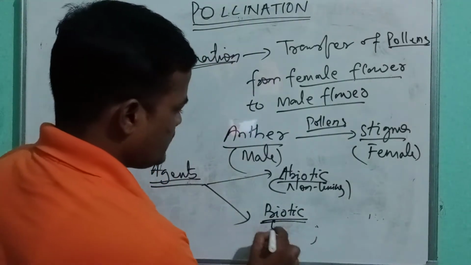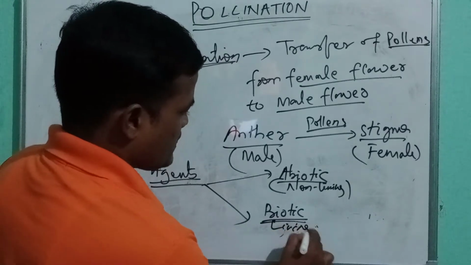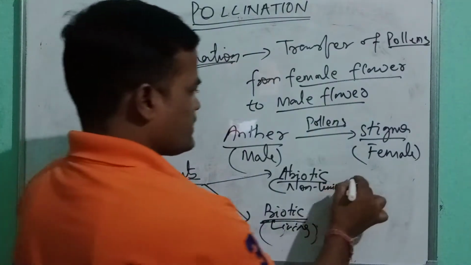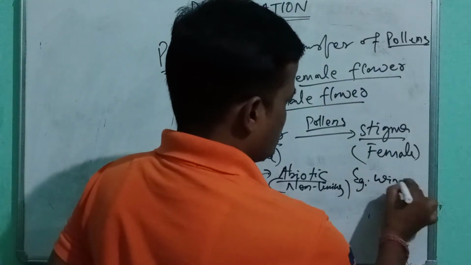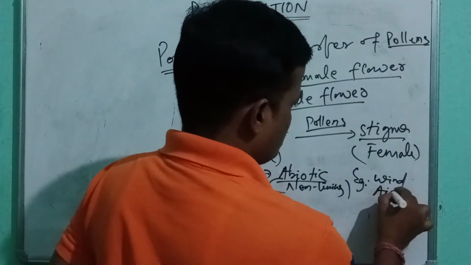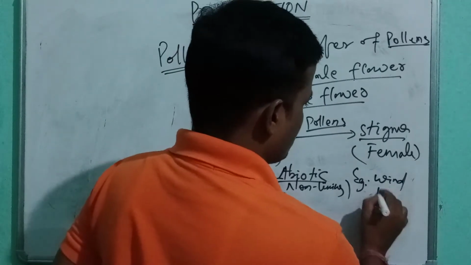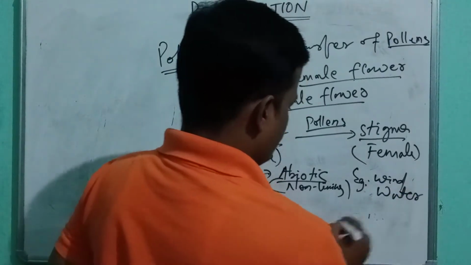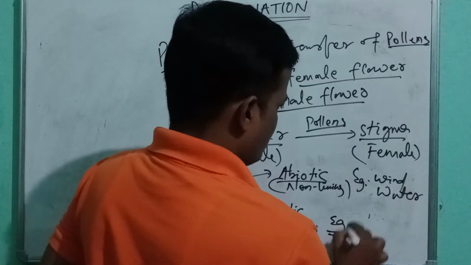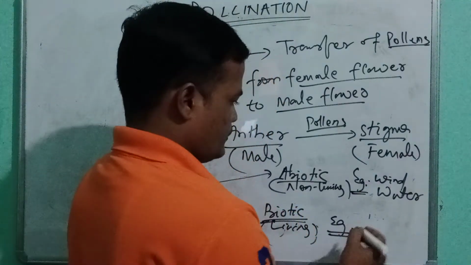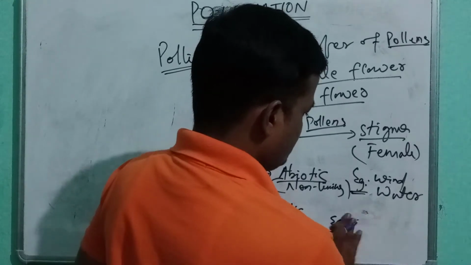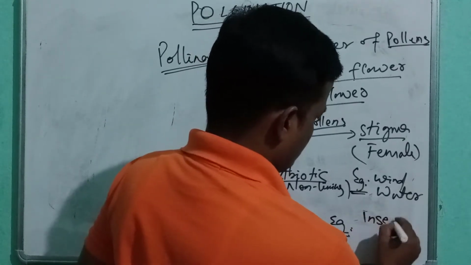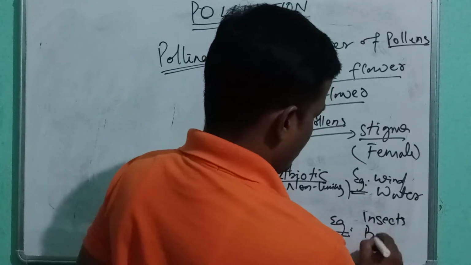Let us write living factors. In the non-living case, for example, we can say air, wind and water. And in the living case, the factors are insects and bats.